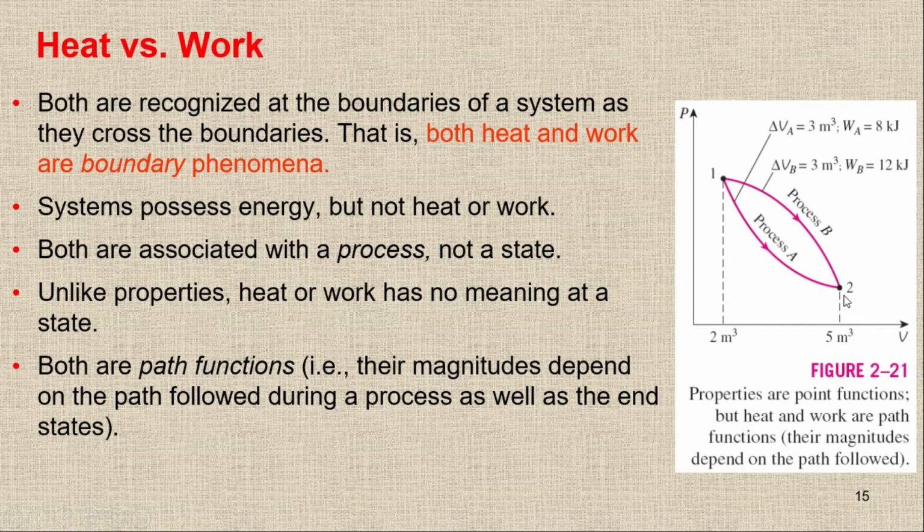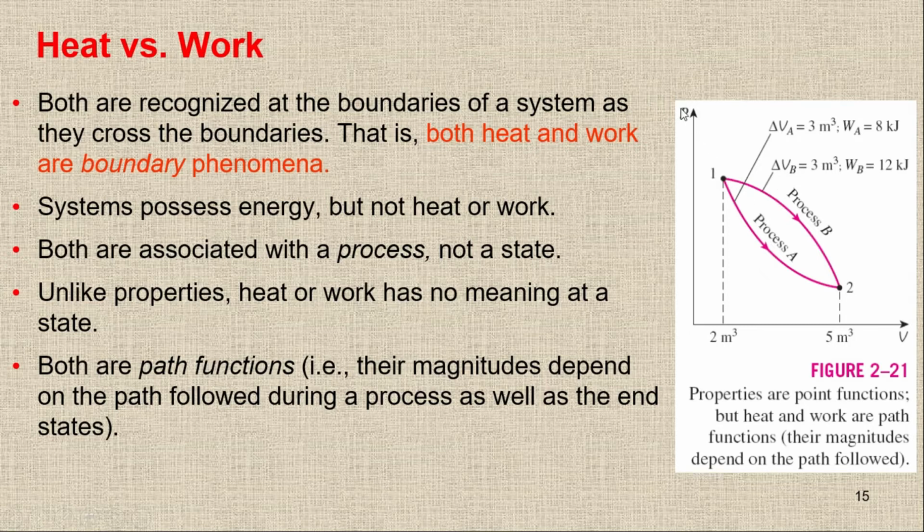But when we are talking about the work done, it will depend on the path. We have two different paths, the path of process A and the path of process B, and in both cases the work will be different. So it's not depending on the end state, it's depending on the process, on the path function.